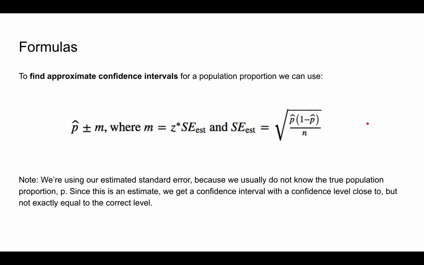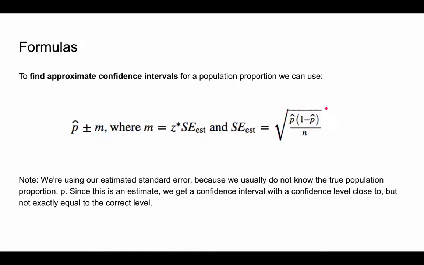Okay, now formulas we'll use to find confidence intervals. We sort of did this, but not in a rigorous way, so in 2 videos we'll do it again. We can use these formulas. The confidence interval is given by p hat plus or minus m, where m is the margin of error. The margin of error is given by z star times the standard error estimate. The standard error estimate is equal to the square root of p hat times 1 minus p hat over n.